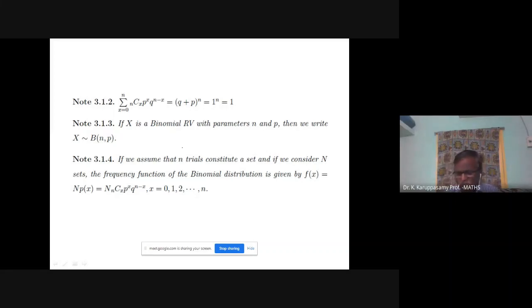One of the conditions of a probability mass function is total probability is equal to 1. Here also, in note number 1, if you add sigma nCx p power x q power n minus x, it is (q plus p) power n, by binomial expansion.